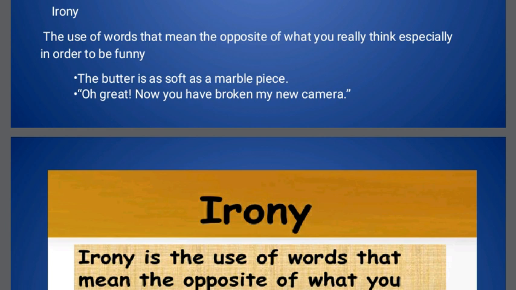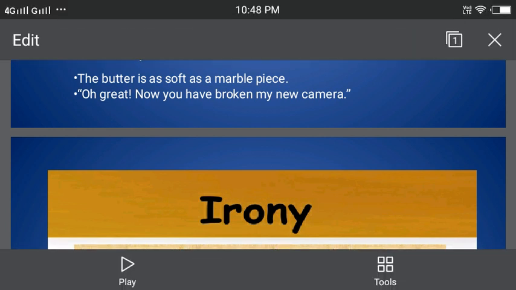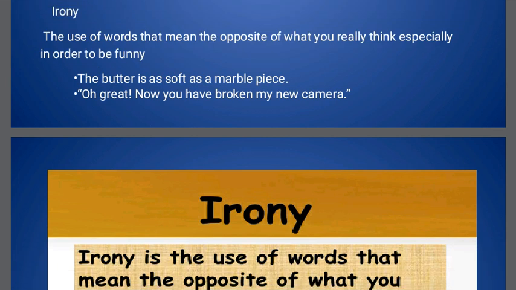Next, irony. Irony means the use of words that mean the opposite of what you really think. Okay, it's a little bit difficult thing to understand. For that I'll give you an example, a live example which is very common.